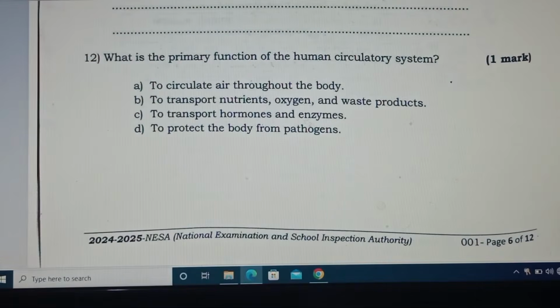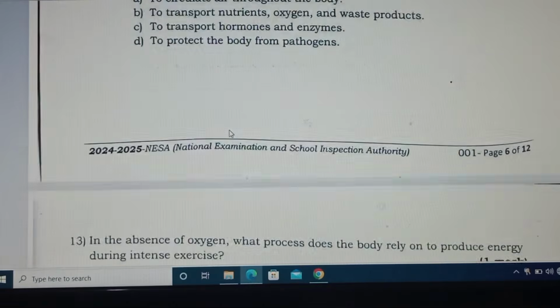What is the primary function of the human circulatory system? That is a multiple choice question. To circulate air through the body, to transport nutrient, oxygen, and waste product, to transport hormone and enzyme, to protect the body from pathogen. Here, the correct answer is B, to transport nutrient, oxygen, and waste product. Okay.